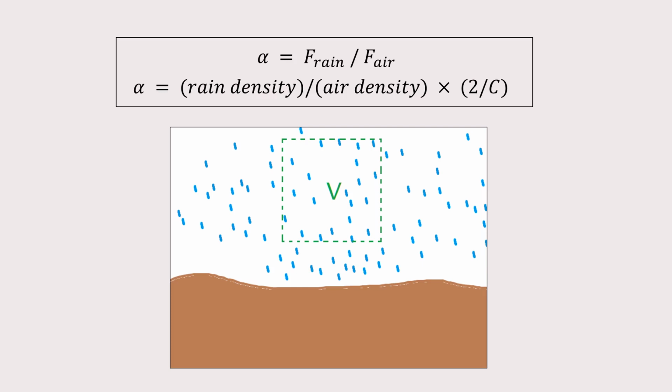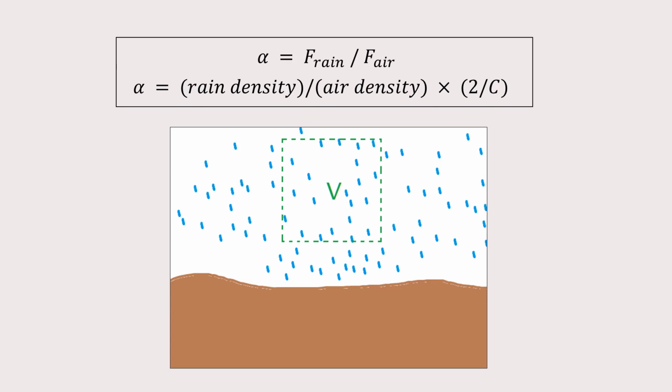This is non-trivial because the density of water is 1,000 times that of air, but the water droplets in the rain are relatively sparse. Sadly, measuring the mass of the rain in a unit volume that's frozen in time sounds hard, and to my knowledge no one performed any direct measurement of this.